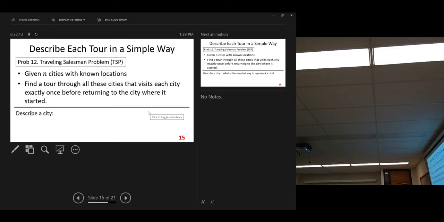Do you need to use zip code to describe it? Do you need to use the name of the city to describe it? So, what do you use to describe it? Index. Good. Just a number, right? Index, that means a number.